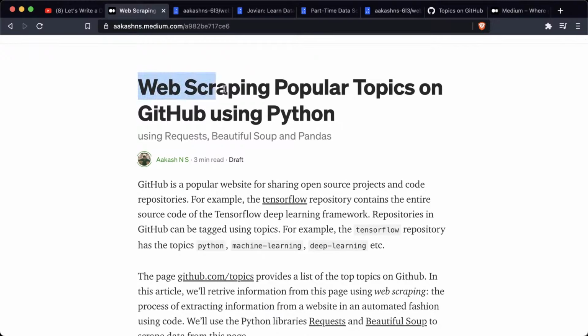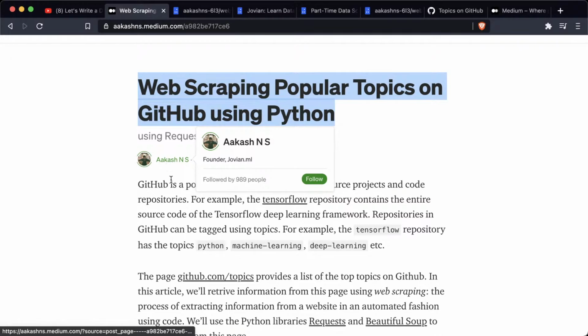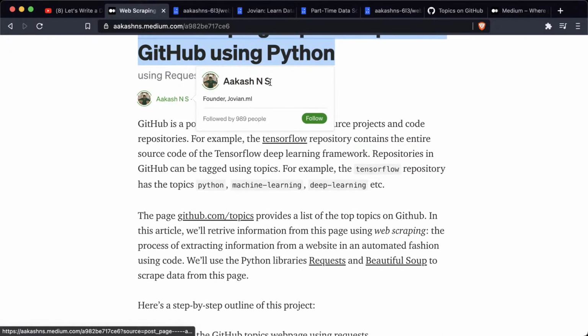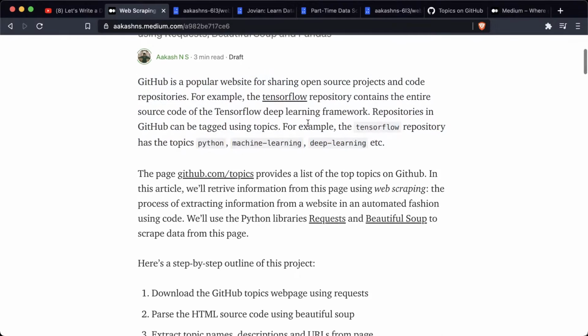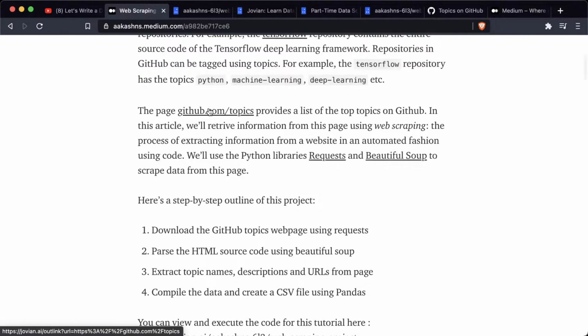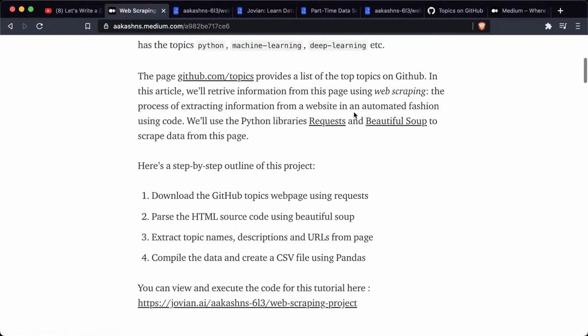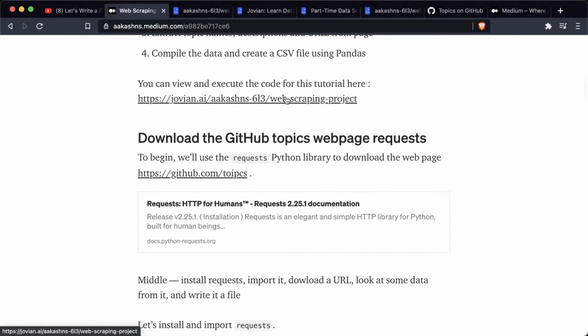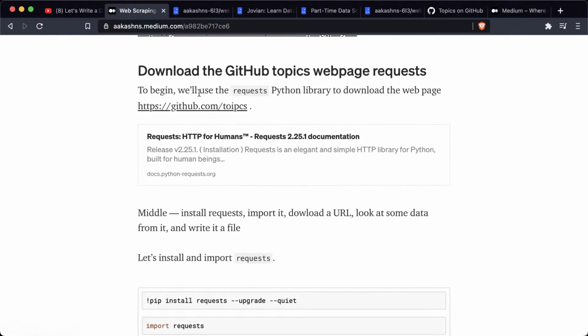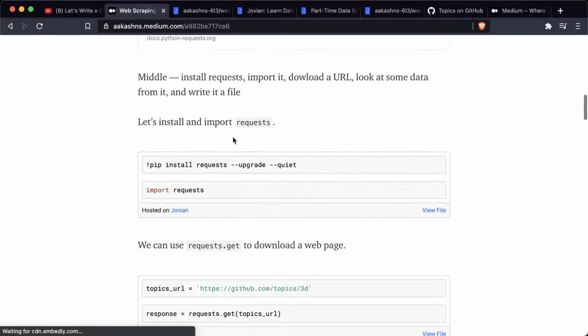So you can see that it has a nice bold title. It has a nice subtitle. It has my name below it. And of course, if you hover over it, you can find some information about me. Here is the description that we had, the introduction at the beginning. Here is the page that we were talking about. All the things are linked properly. Here is the step-by-step outline. Here is the link to the tutorial. Here we are saying, okay, this is how we are going to begin. This is section 1. This is the link to requests that we had posted in.